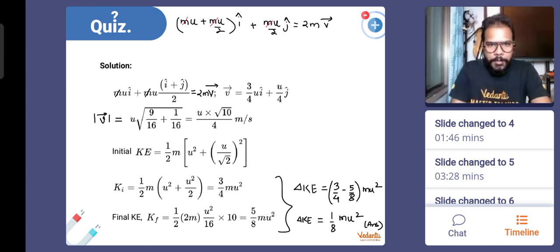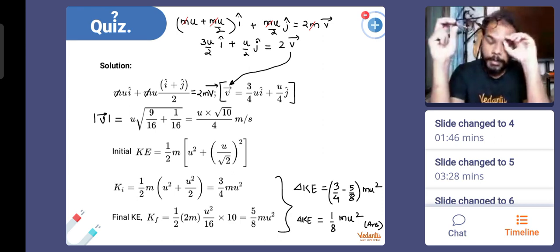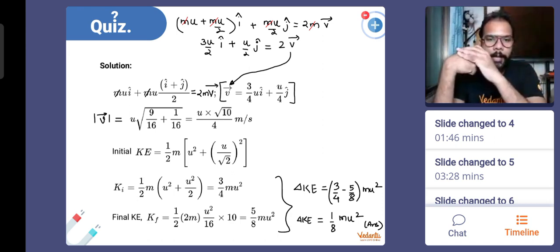So what do I cancel? First of all, m goes throughout. And now I have u plus u by 2, which is 3u by 2 i cap, plus u by 2 j cap, is equal to 2 v vector. So v vector, dividing both sides by 2, you get 3 by 4 u i cap plus u by 4 j cap. Okay, so we have a vector.